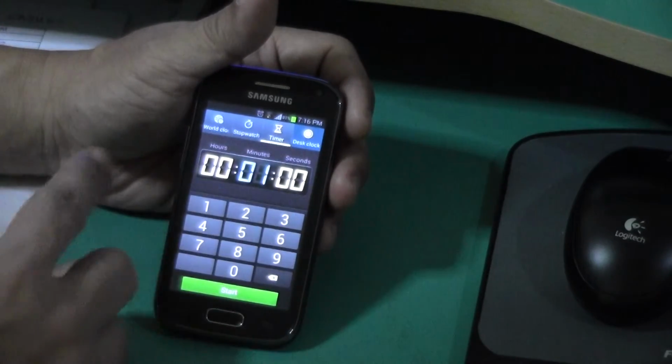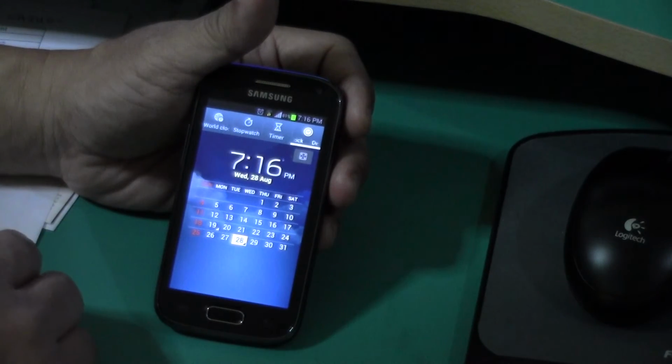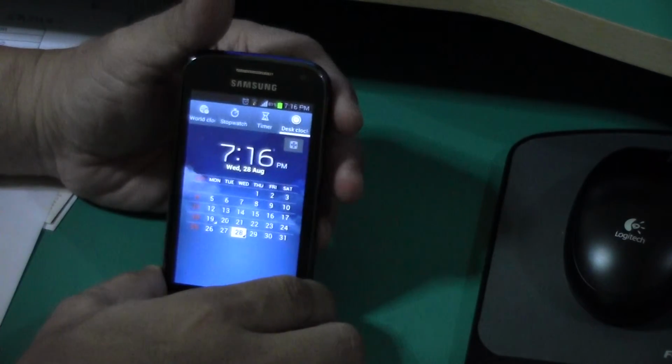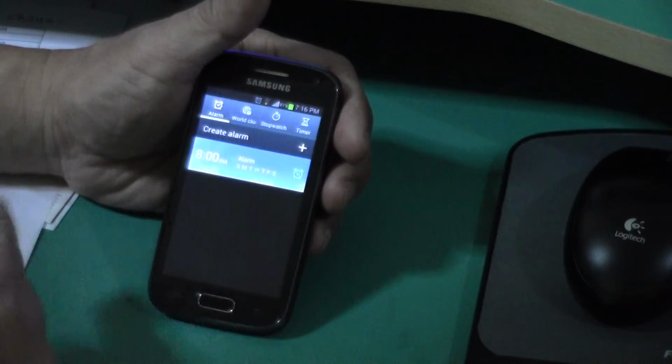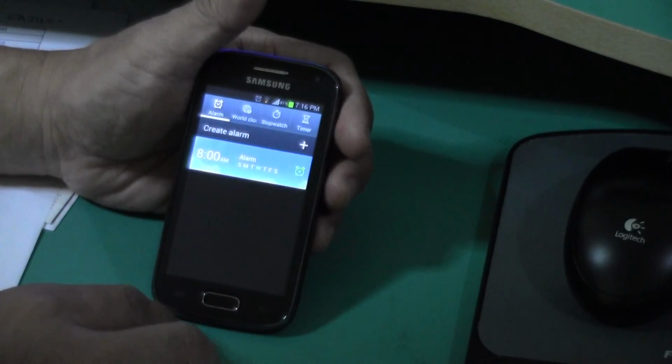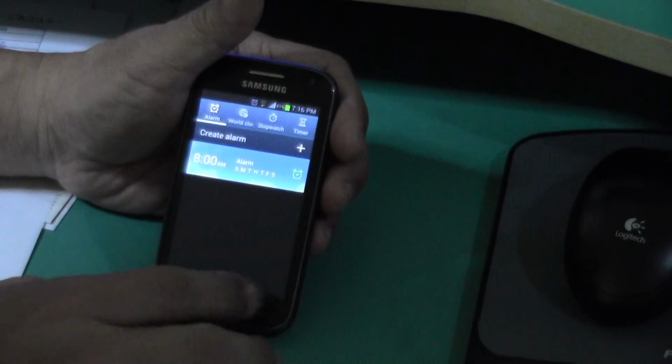Desk clock, I think it's just a display only. That means you want to use it as a desk clock and put your phone there, so not so practical. So basically it's really the alarm setting you use. Alright, so get back.